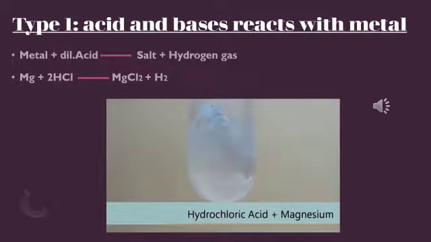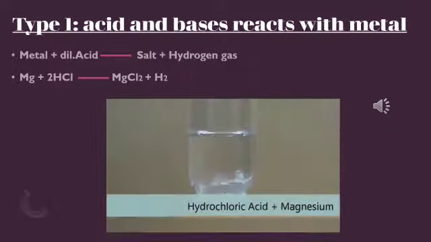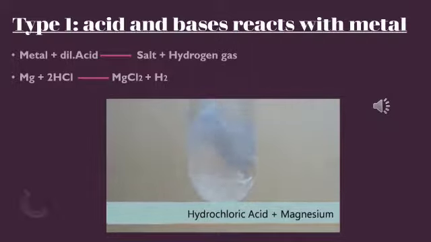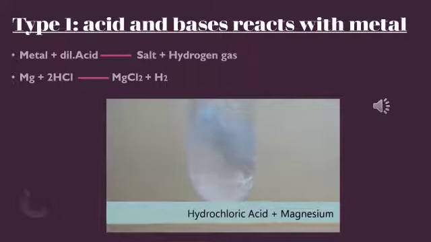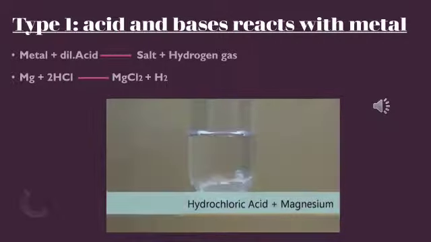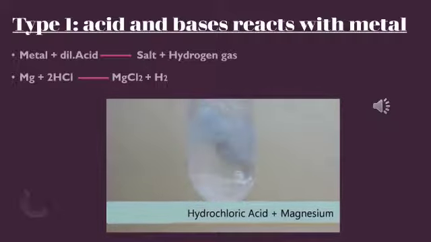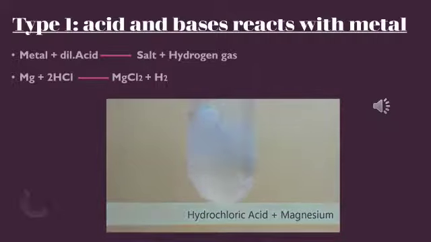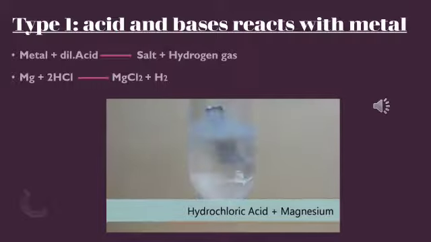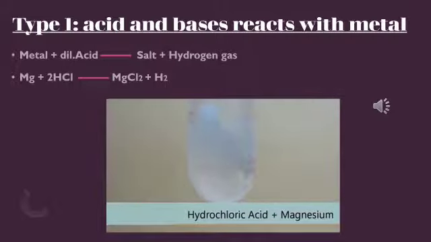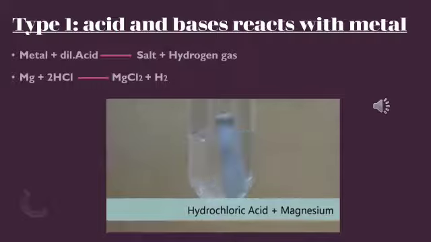First, coming to the topic, that is type 1, acids and bases react with metals. Whenever we allow metals to react with dilute acids, the product formed is salt and hydrogen gas. For example, magnesium is a metal and I am allowing magnesium to react with dilute HCl. So what is the product formed? It is magnesium chloride plus hydrogen gas. Here MgCl2 is a salt and H2 is a gas.